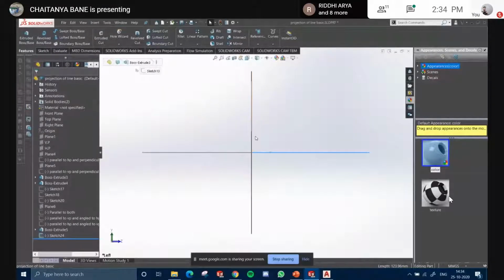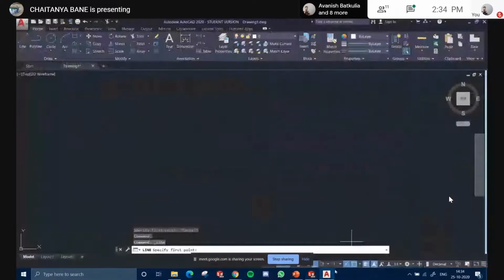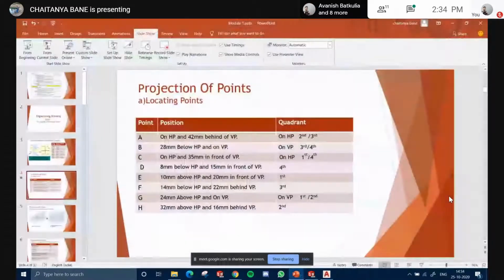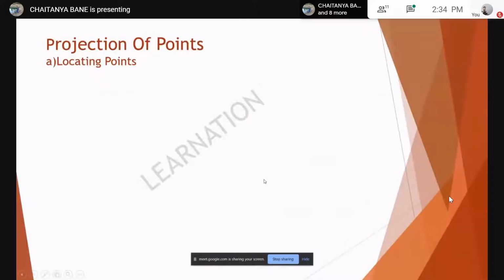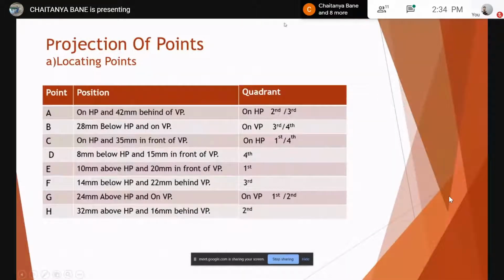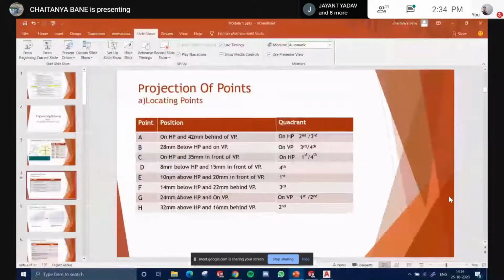So above and in front is both positive. So first quadrant. Above and behind is plus and then minus. So second quadrant, correct? Similarly, so that is just an analogy. You can refer to it or you can't. Let it be, chuck it. Never mind. Let's go further.